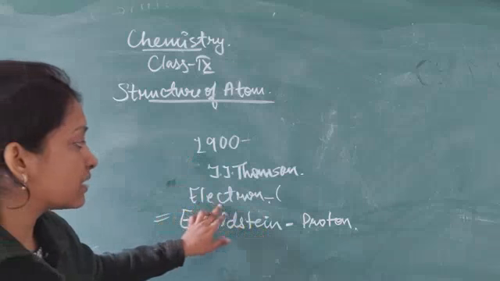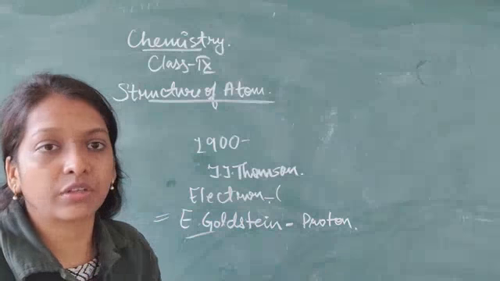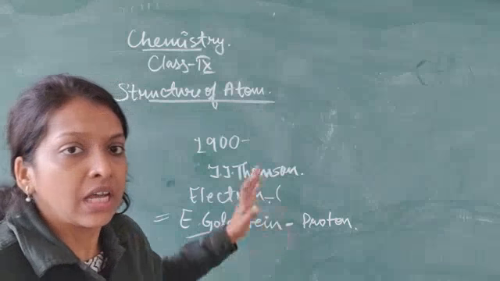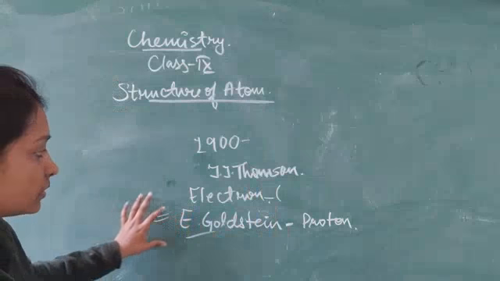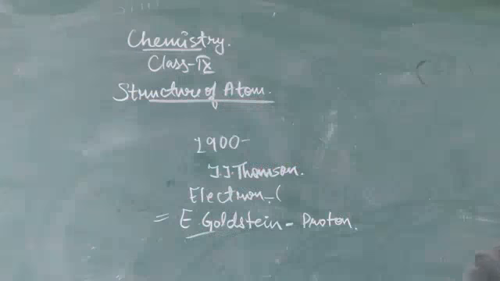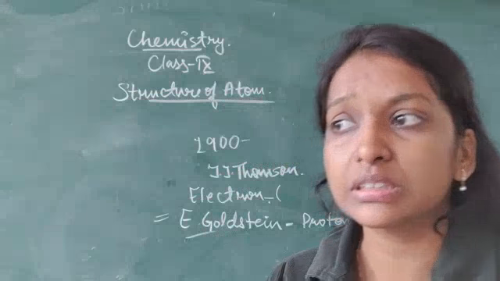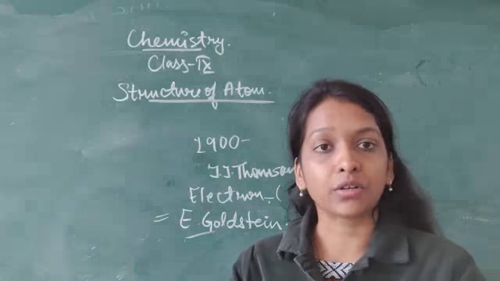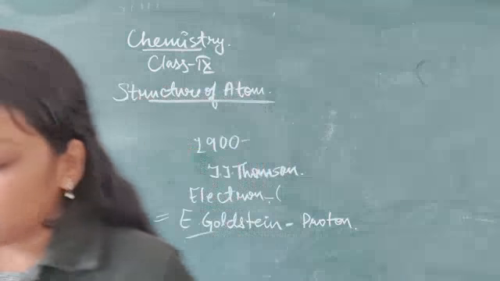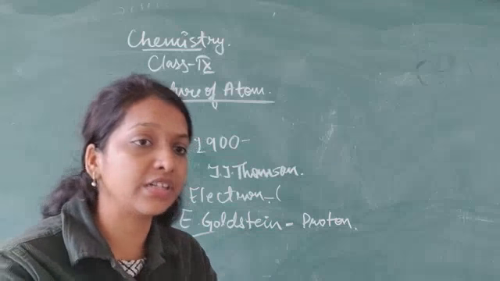We'll discuss electron and proton, but as we know, neutrons were also discovered later on. After the discovery of electron and proton, the first question that arose for the scientists was how these subatomic particles are arranged in an atom.